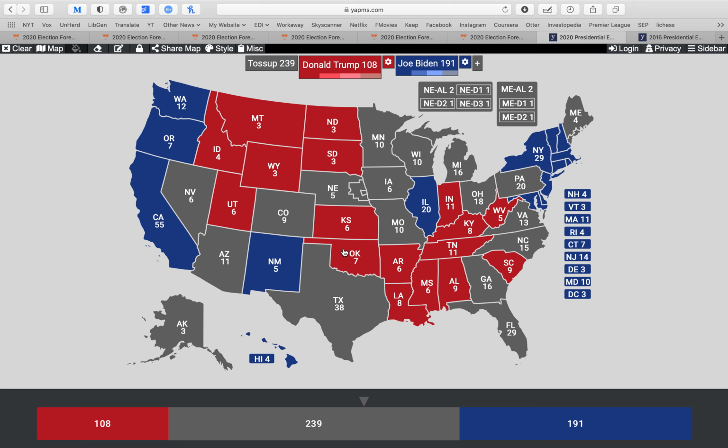That takes Donald Trump with his safe states to 108 out of 270. So as you can see, Biden is closer with his safe states, but that by no means means that Donald Trump isn't going to win, because he just needs to win more of these currently grey states.